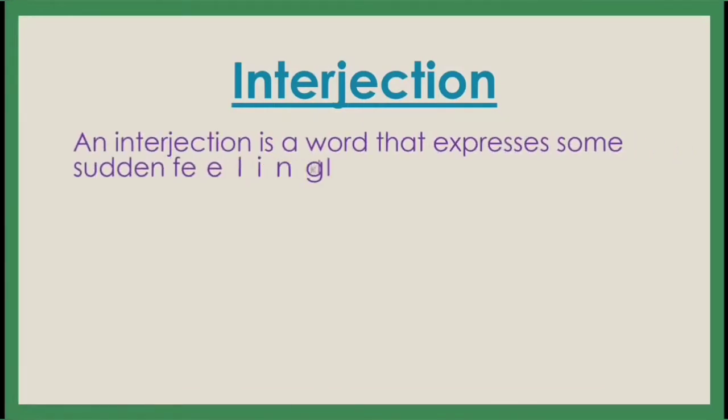The next one is interjection. Now what is called interjection? An interjection is a word that expresses some sudden feeling like joy, grief, surprise, etc. See dear children, sometimes what happens? Some incident happens with us suddenly. Understand?